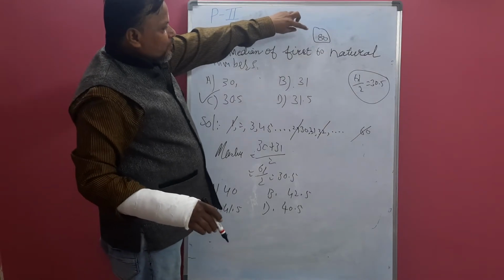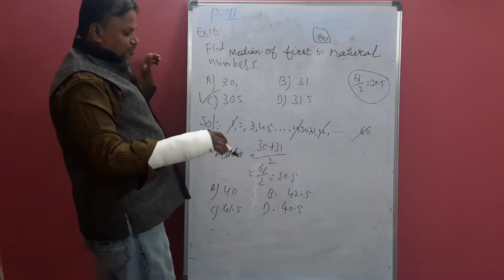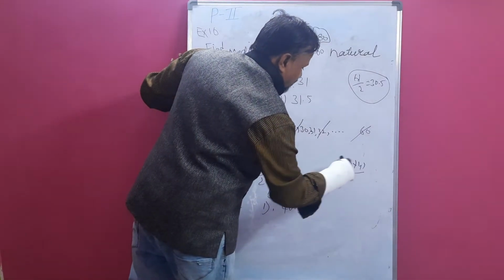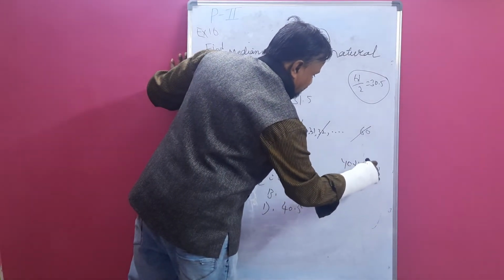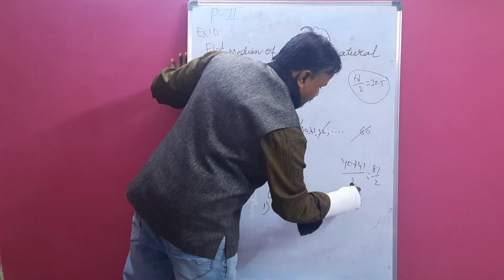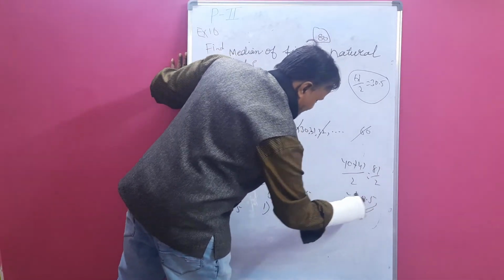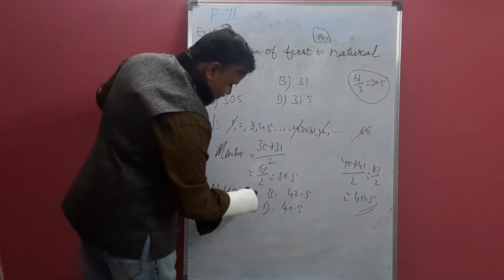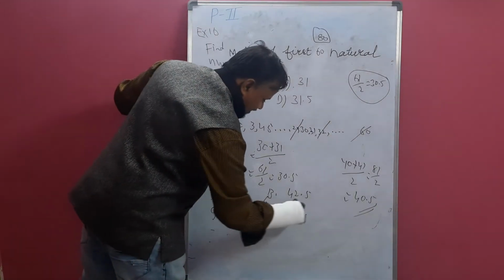Divide it by 2, so you will get 40. Then 40 plus 41 by 2. How much is this? 81 by 2, nothing but 40.5. Where is that? So D is your answer.